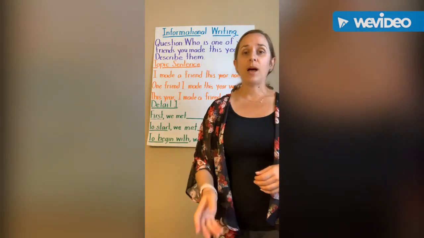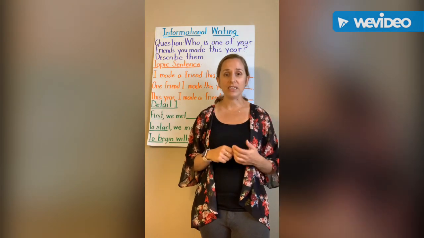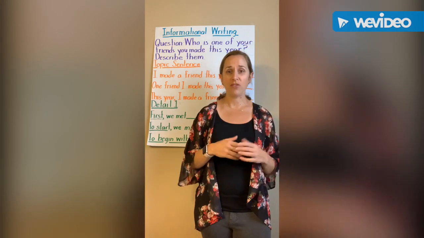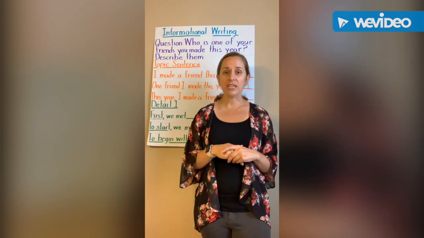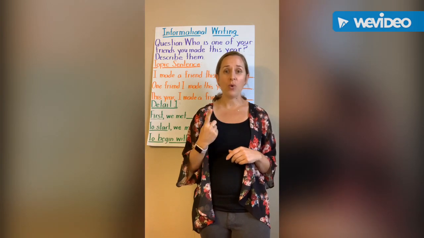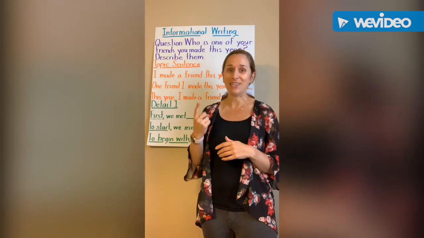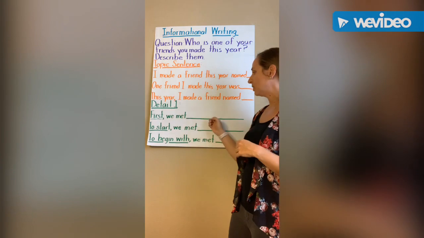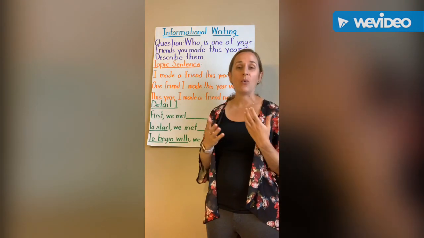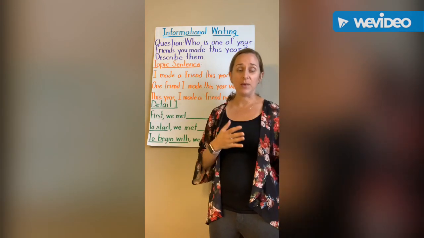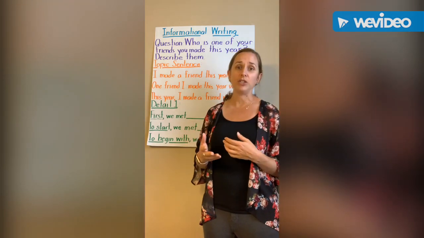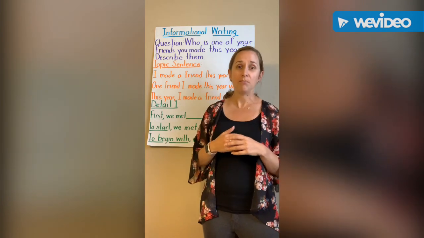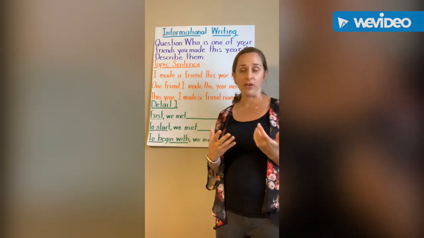After students do their topic sentence, they get to move on to their first detail. The details are going to be the sentences that help describe the friend a little bit. So for detail one, students get to choose one detail sentence starter. Students can choose, first, we met blank. So detail one is going to be about where did you meet this friend? Did you meet in the classroom? Did you meet on the playground? Did you meet at an after-school club or a daycare? So this is where students will want to mention where specifically they met their friend.